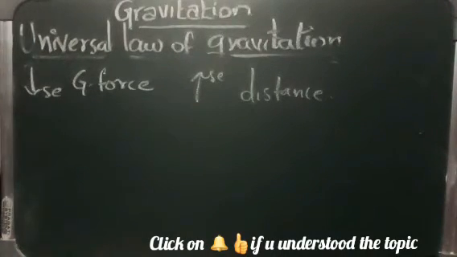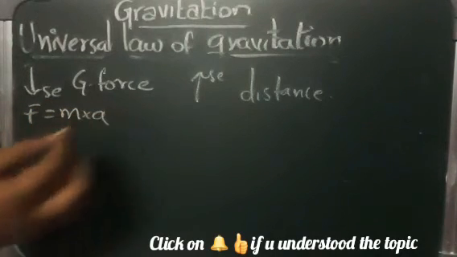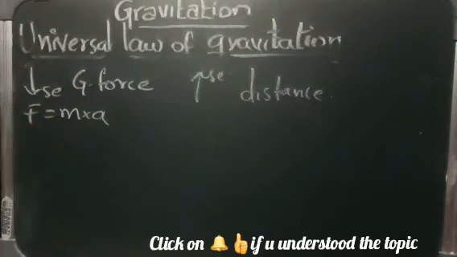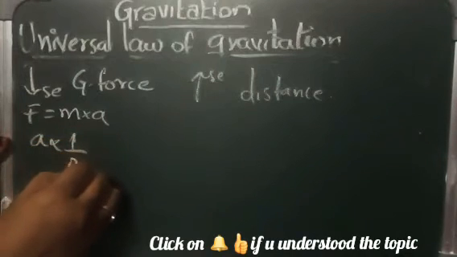He said that F is equal to mass into acceleration, isn't it? F is equal to M into A, where A is inversely proportional to r square.